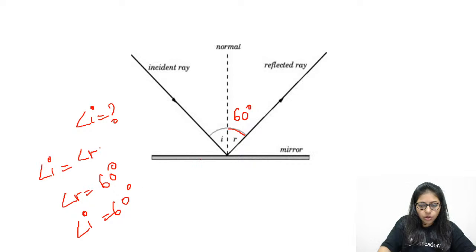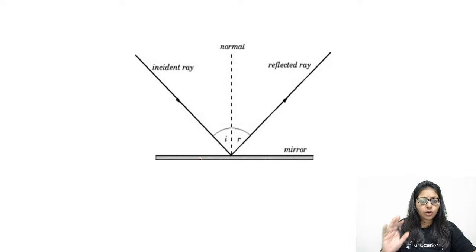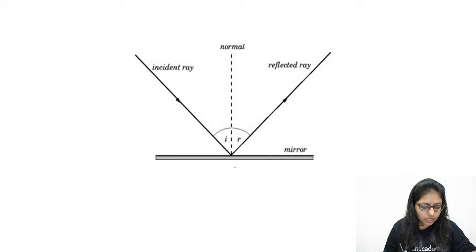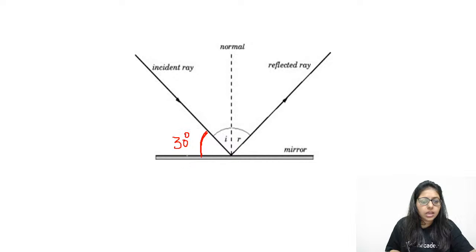So now can we move on to the next question? Should we move on to the next one? Okay, now let me give you one difficult question and let me see how many of you answer that. This time I am giving you this angle, and I say this angle is 30 degree. You have to tell me what is angle I and what is angle R. So who is smart one here? Who can tell me what is angle I?